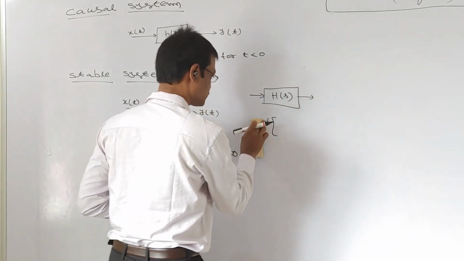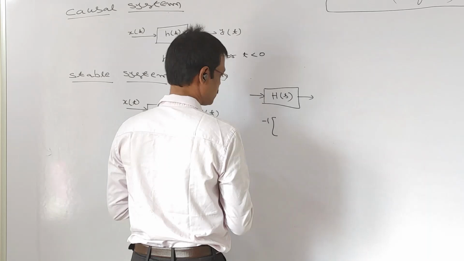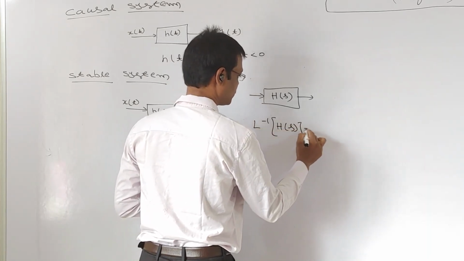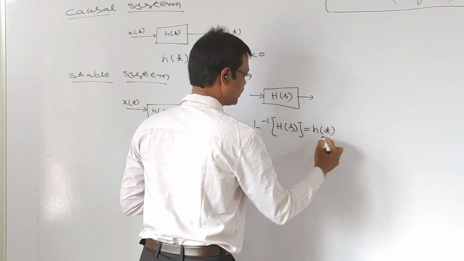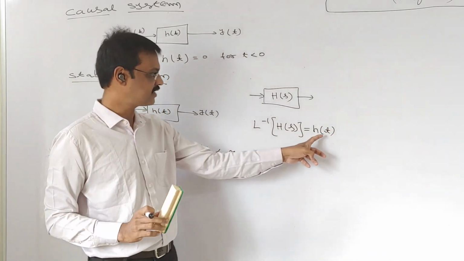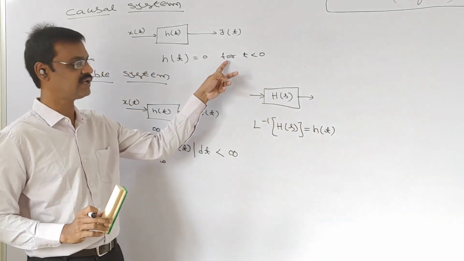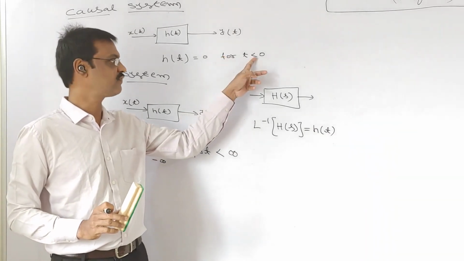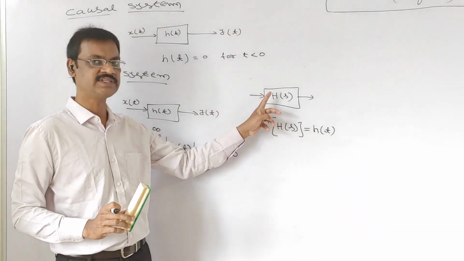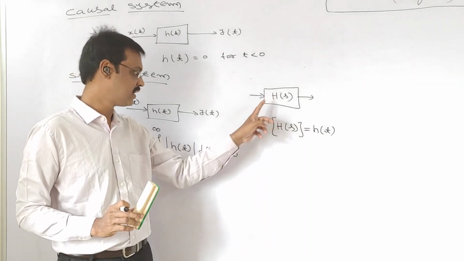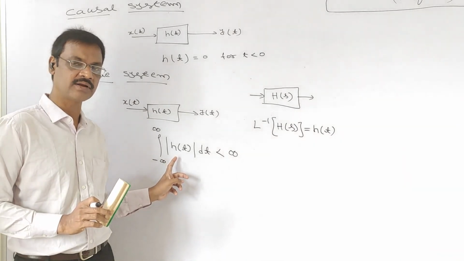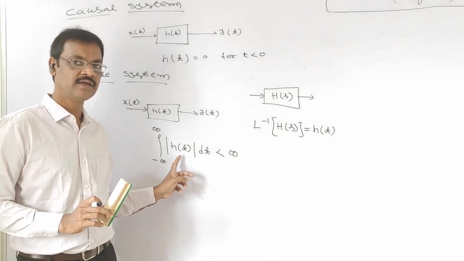Then you check that h of t is equal to 0 for t less than 0. If it is equal to 0 for t less than 0, then the system is causal. And you check whether it is absolutely integrable or not. Then the system is stable.